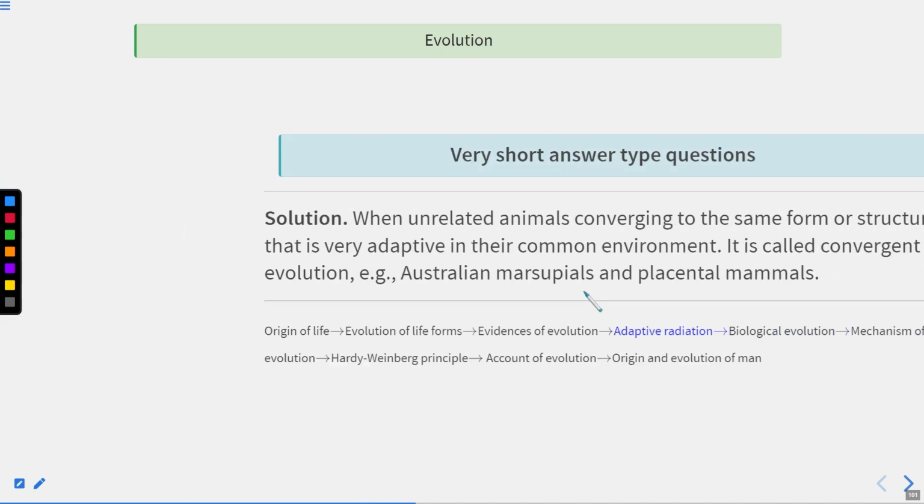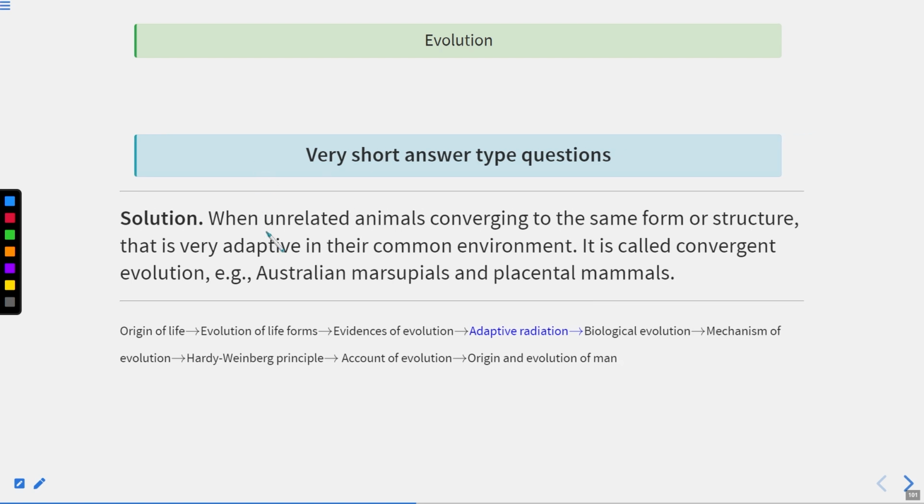Now let's have a look at the answer here. When unrelated animals, or you can say unrelated organisms, I've shown you some unrelated species, they are converging to the same form or structure. That's why convergent evolution gives rise to analogous organs. And what are analogous organs? Which have same function but different structure. So when unrelated organisms converge to the same form or structure that is very adaptive in their common environment, this is known as convergent evolution.